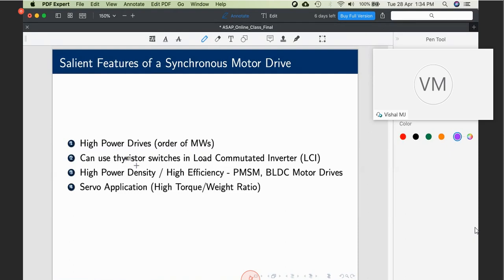It is a very mature technology, with several decades of trustworthy service, and hence if a thyristor can be used, that is the best device to use. But in inverters, since they need force commutation, they are not used. As a special case, in a load commutated inverter, it is not force commutation; the load current itself will commutate the thyristors. In such applications, we can use thyristor switches in the inverter, and synchronous motor can do that. How it can do that, we will see in this lecture. So I have just given the overview. The first 2 points are of special importance because these are unique features of synchronous motor drives.